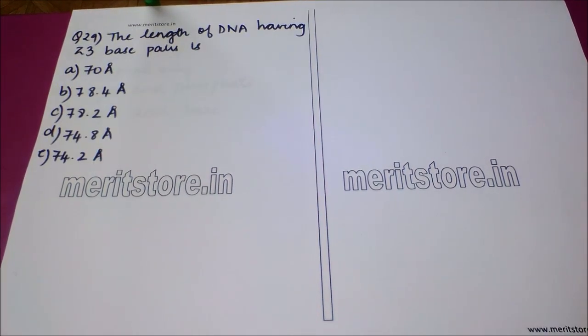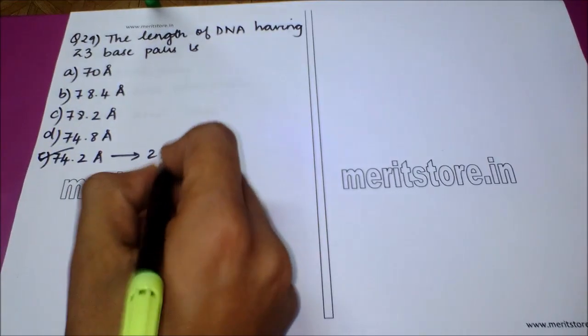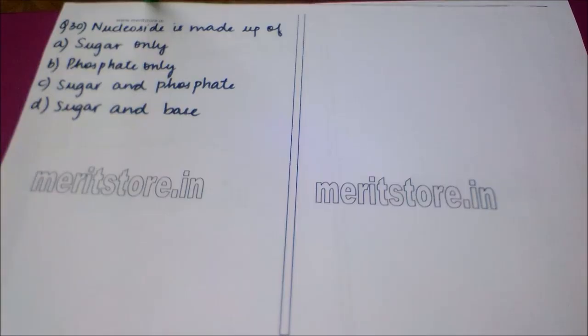Our next question is, the length of DNA having 23 base pairs is option A, 70 Angstroms. Option B, 78.4 Angstroms. Option C, 78.2 Angstroms. Option D, 74.8 Angstroms. And option E, 74.2 Angstroms. The correct answer to this question is option E, which is 74.2 Angstroms, which is obtained as 23 into 3.4 Angstroms.